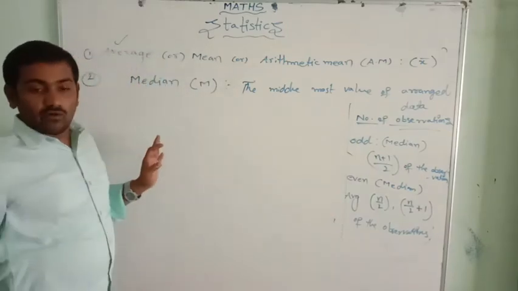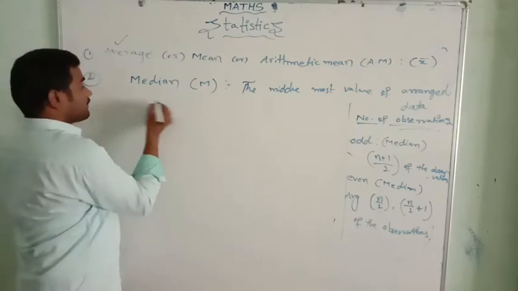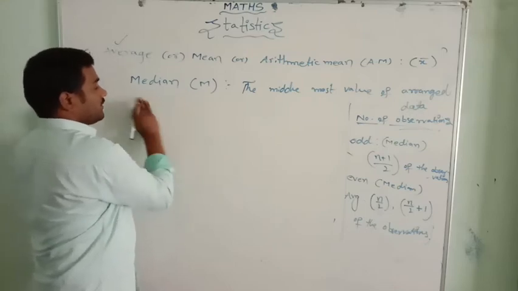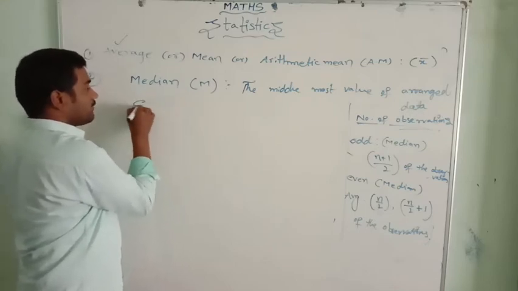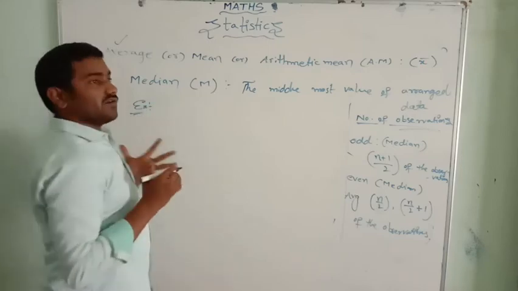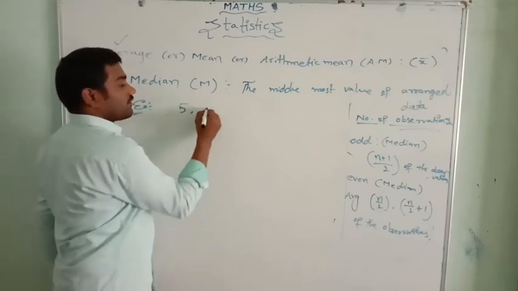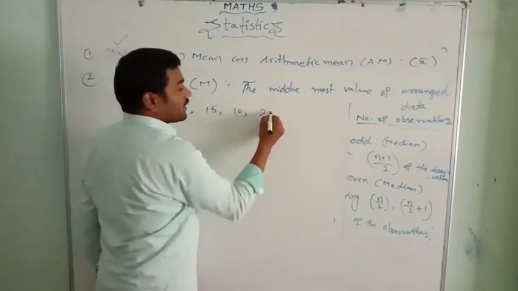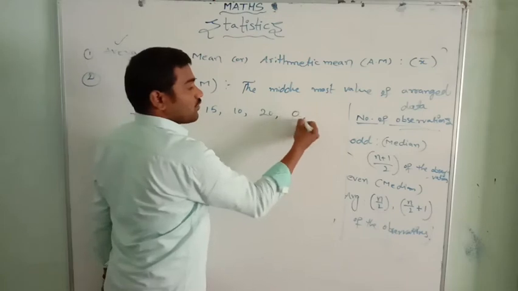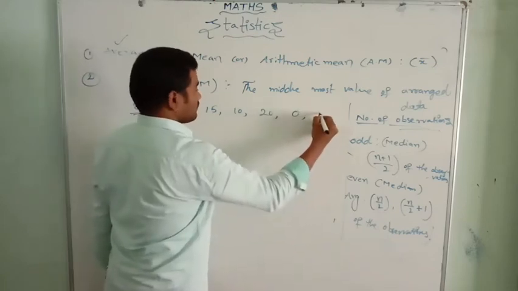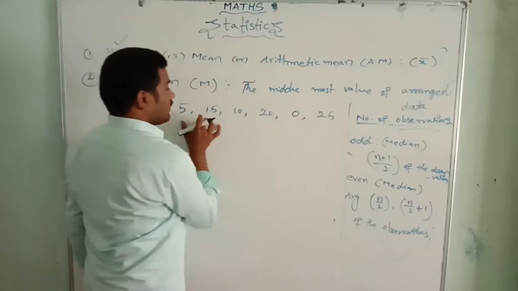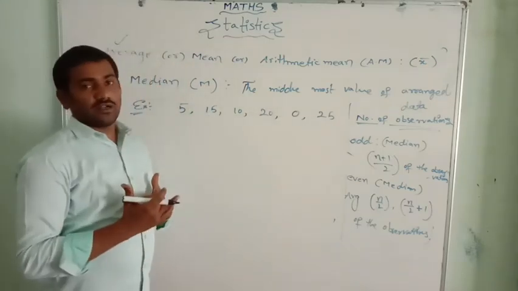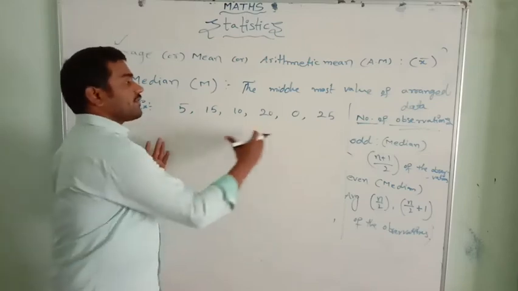Let me take one more example here. One data I will take. Suppose 5, 15, 10, 20, 0 and 25. 1, 2, 3, 4, 5, 6. Okay, here you got an even number of observations.